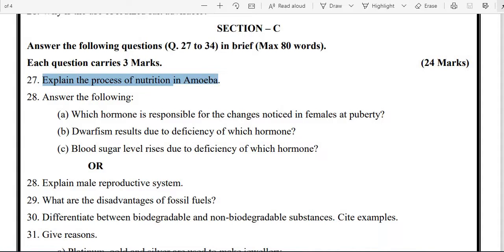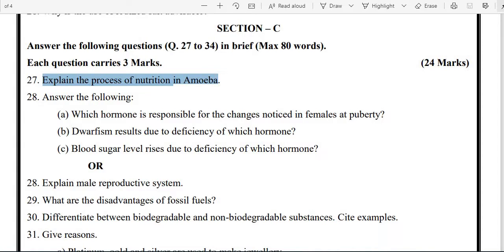In total, 8 questions are there, so Section C carries 24 marks. Now let's move further. Question number 27: Explain the process of nutrition in amoeba.